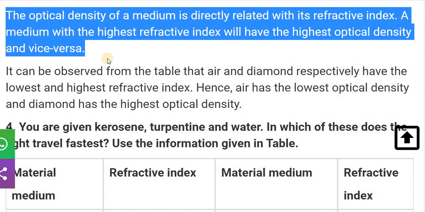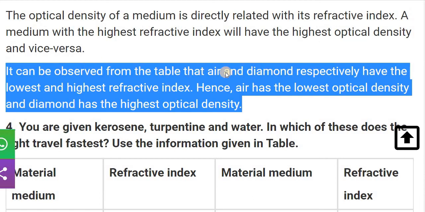Meaning, those media which possess the highest refractive index possess the highest optical density. Those media which possess the lowest refractive index possess the lowest optical density. So it can be observed from the table that air and diamond respectively have the lowest and the highest refractive index. Hence, air has the lowest optical density and diamond has the highest optical density.